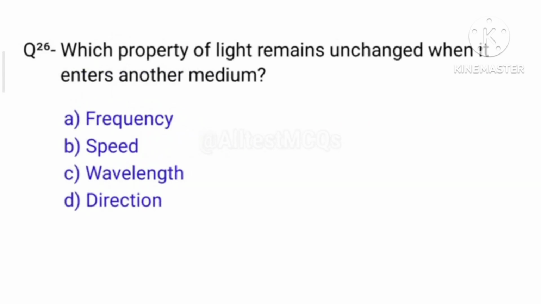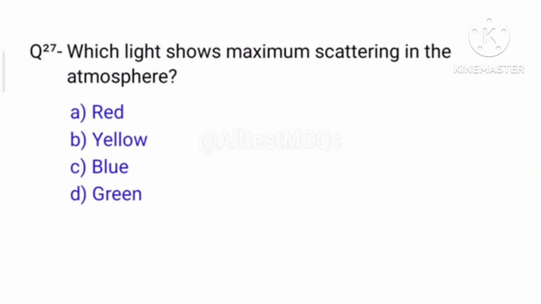And question number 26 is, which property of light remains unchanged when it enters another medium? So the right answer is option A, frequency. And question number 27, which light shows maximum scattering in the atmosphere? Right answer is option C, blue.